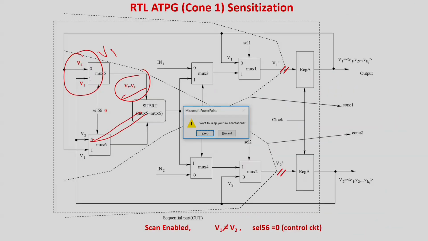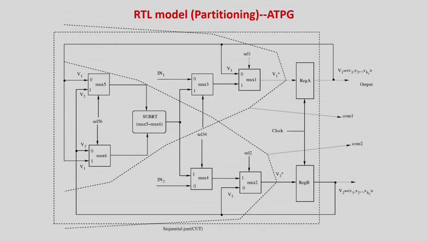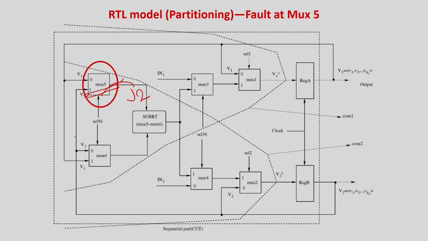Let me just look at the normal circuit, the normal operation, and it will be more clear. If you look at it, it is V1 and V2, and this is V2 V1, and our case will be that select 5 6 will be 0.